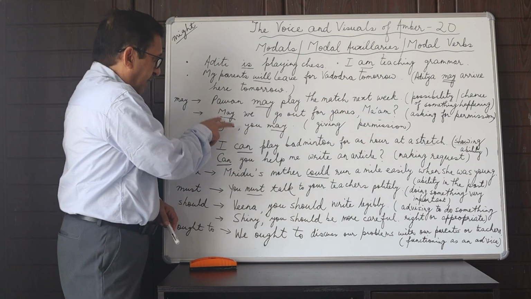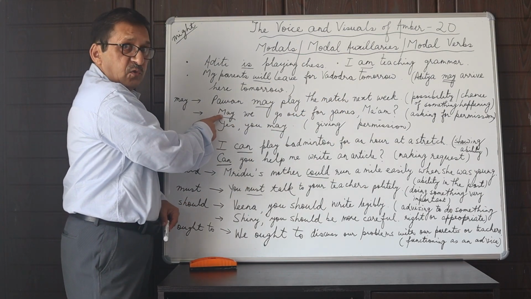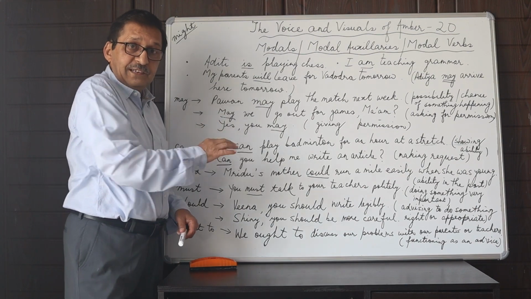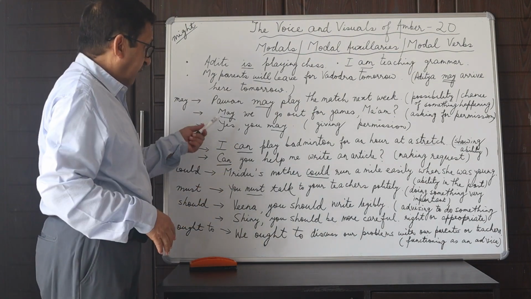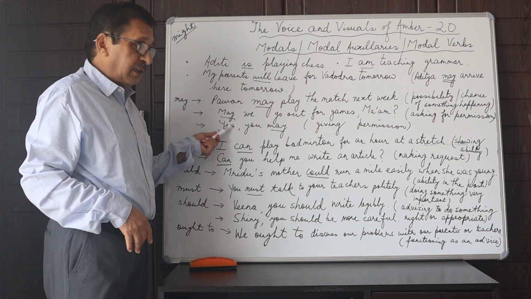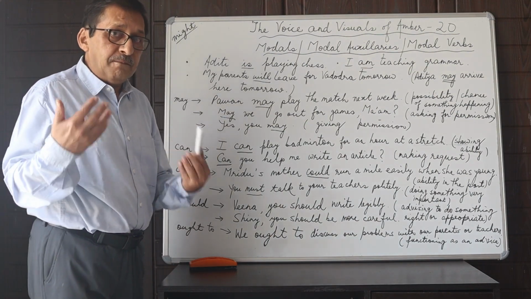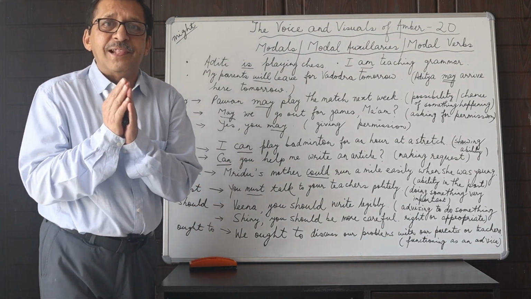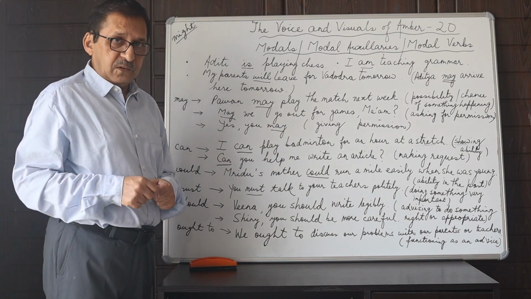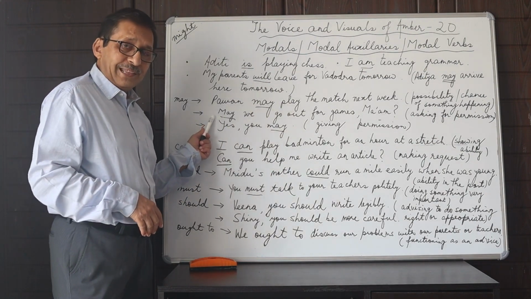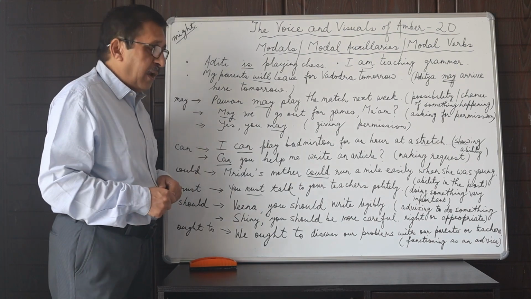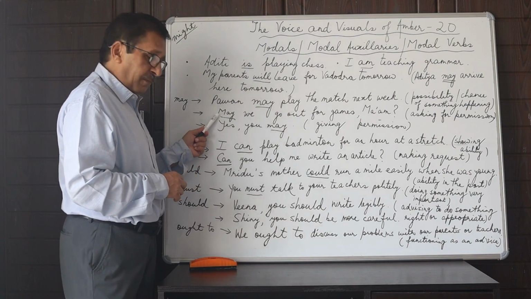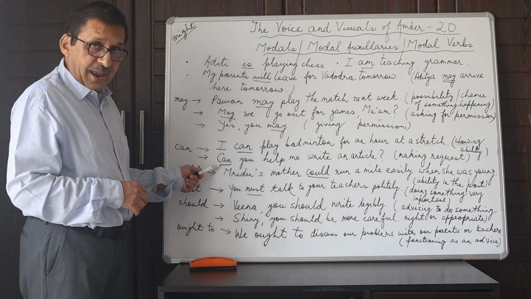So here, instead of may, we can use can, because it would not mean the ability to go out. What the speaker is trying to communicate is that he's actually making a request. So, ma'am, please allow us to go out for games. Instead of that, you ask a very polite question, may we go out for games, ma'am? So here can be used, but here you can't say may.